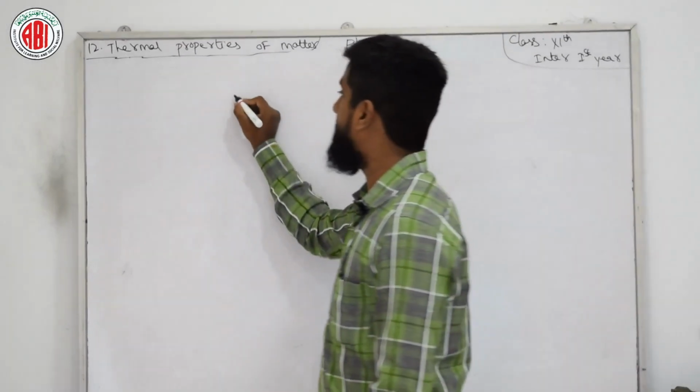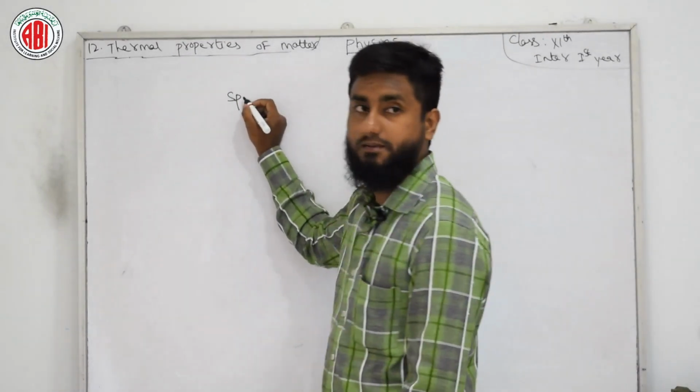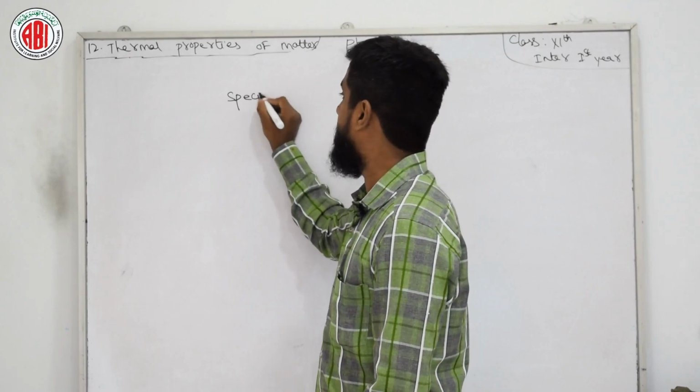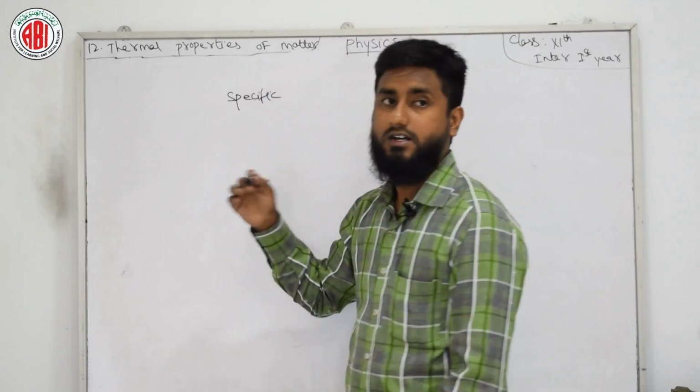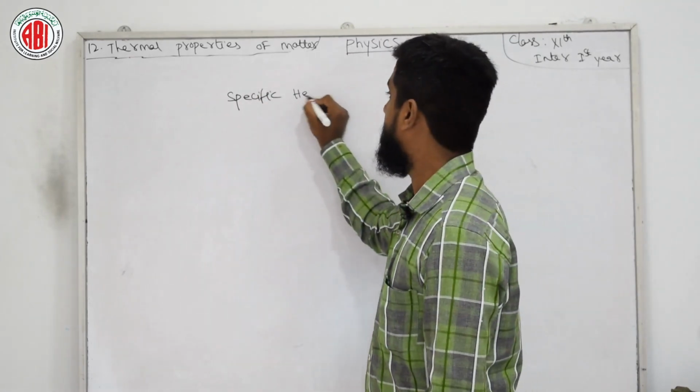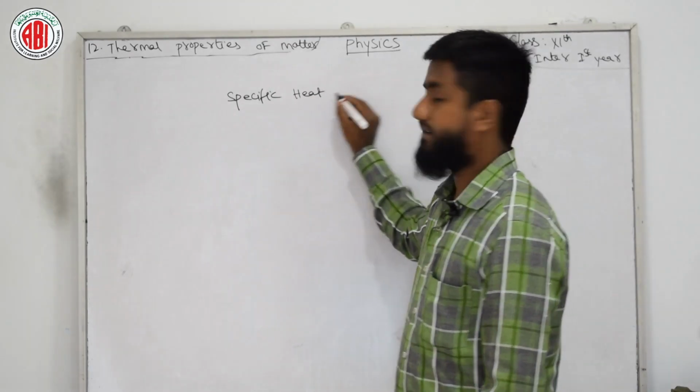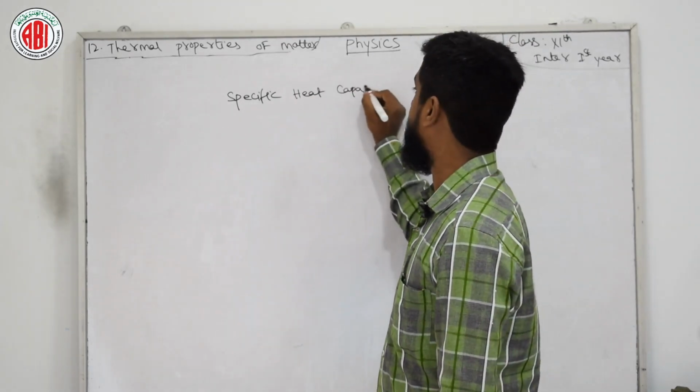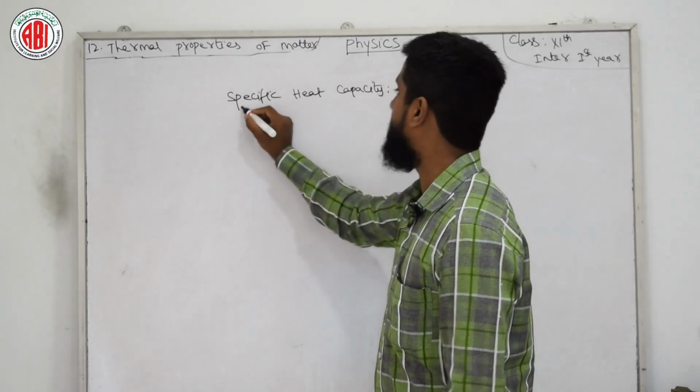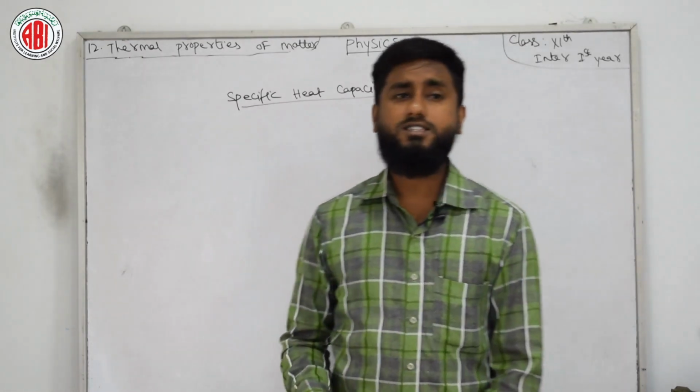Now we have one more topic with us, and the name of the topic is specific heat. You have heard this topic in your 9th class also. As per my knowledge, it is available in 9th class also, specific heat capacity. So here you have some higher level things. Now what is specific heat?